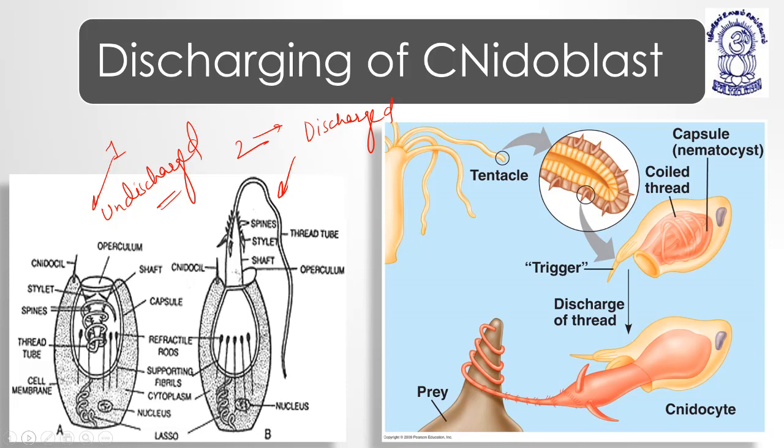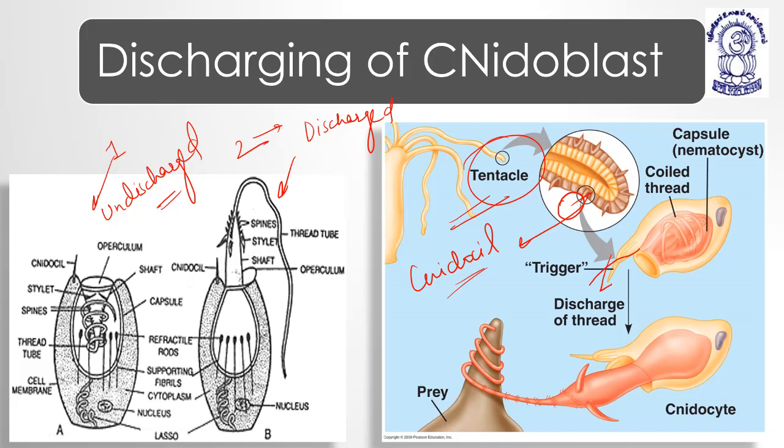So for example, this is the tentacle. Any insect or pathogen comes in contact here. The moment it comes in contact, a spine-like process, the nidocell, comes outwards, triggered, and it gets injected into or surrounds the surface of the prey.